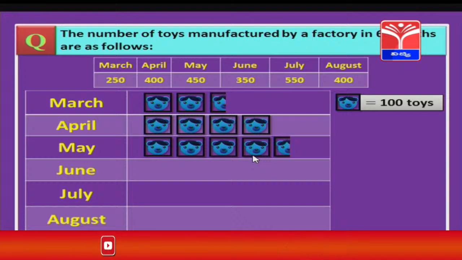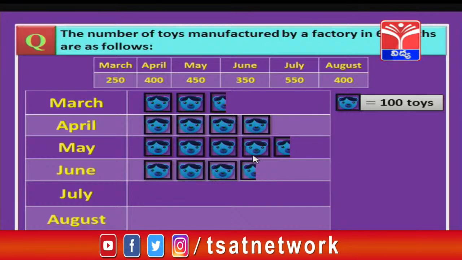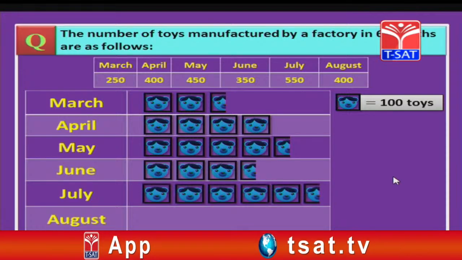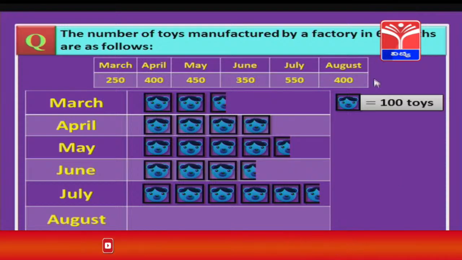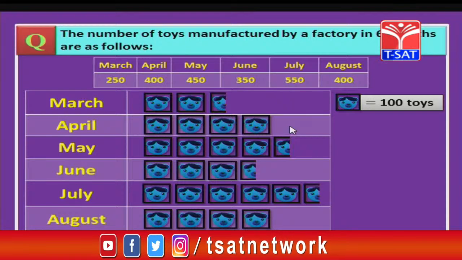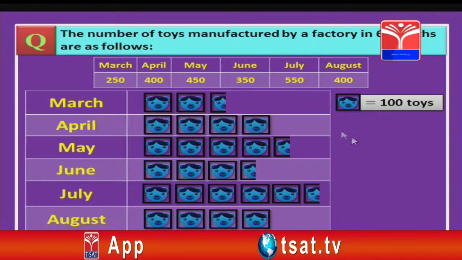Then in June 350. So, we are going to draw 3 and another half image of the toy. Now, July it is 550, which means 5 images and another half image as shown. Finally, in the month of August we have 400 toys, that means, as we have just seen, we need to draw only 4 such images. So, draw the 4 images against the August month. So, this is how we represent a pictograph, children. The entire data is represented in the form of a pictograph.